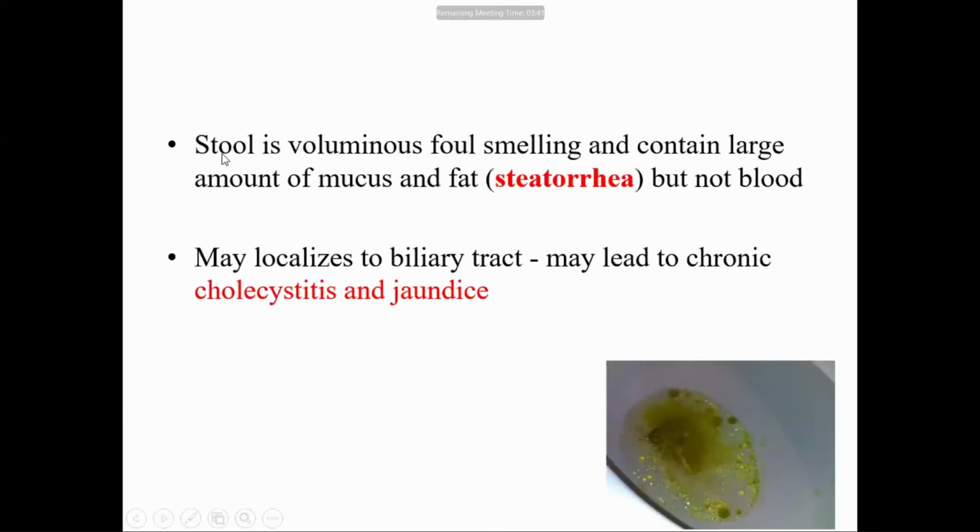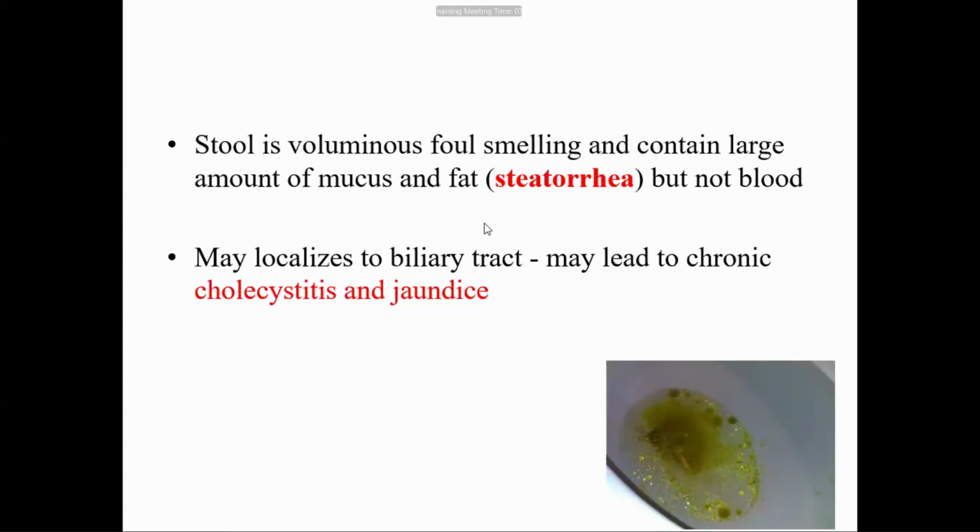In chronic or later stages, the stool becomes voluminous, foul smelling, and contains a large amount of mucus and fat. That is steatorrhea type stool, but no blood and no white blood cells or pus cells can be seen in stool.